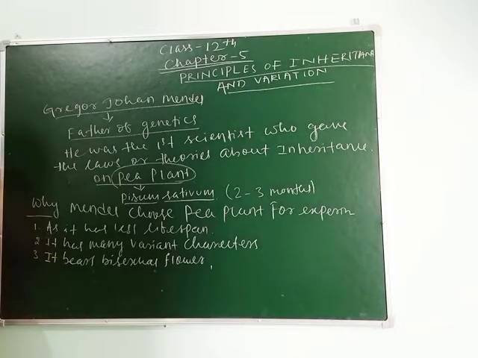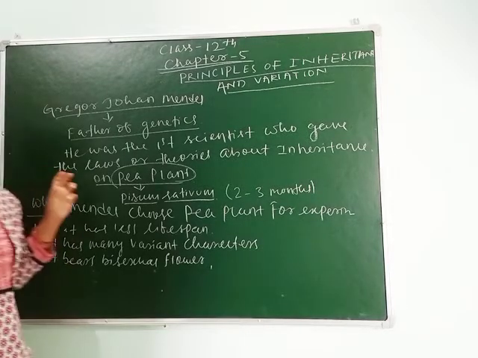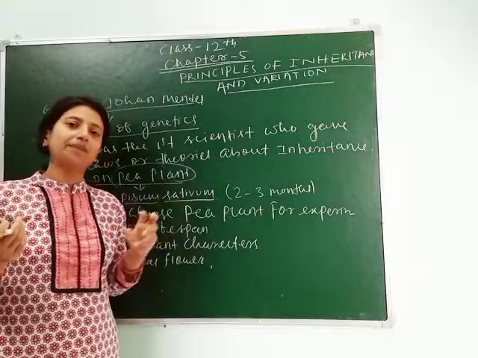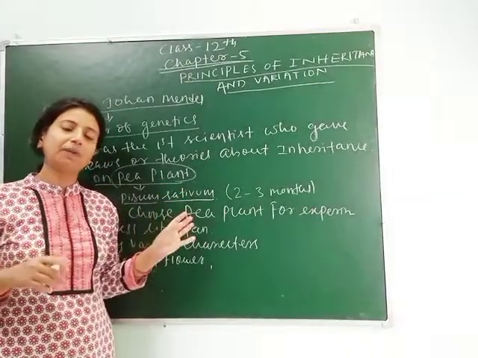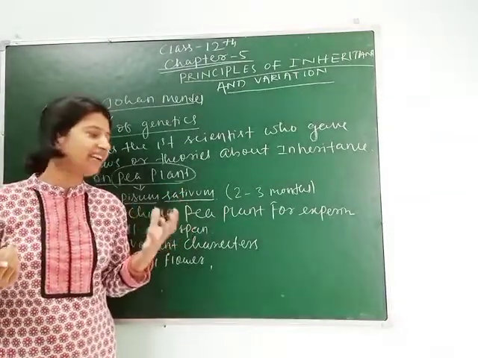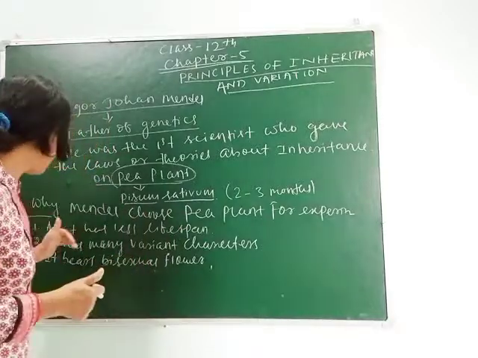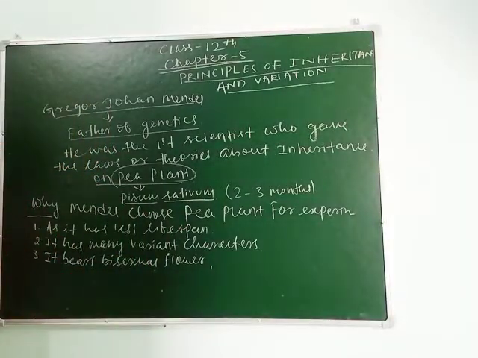As Mendel did his experiment to know variation and inheritance, he wanted to see many characters, which characters change from generation to generation. That's why pea plant is the only plant which has many variant characters, like seed shape, pod shape, seed color, pod color, flower color, flower position, stem height, etc. So that's the reason Mendel chose pea plant.